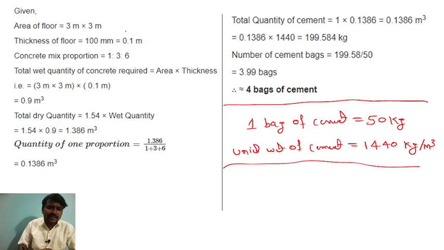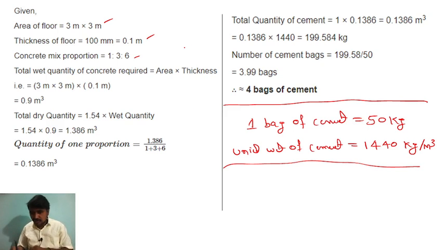What is given in the question? The area of the floor is 3 meter into 3 meter, and the thickness of the floor is 100 mm, right? We can say that is 0.1 meter. Now the mix proportion is 1:3:6. Total weight of the concrete required, how will we calculate? Area into thickness.